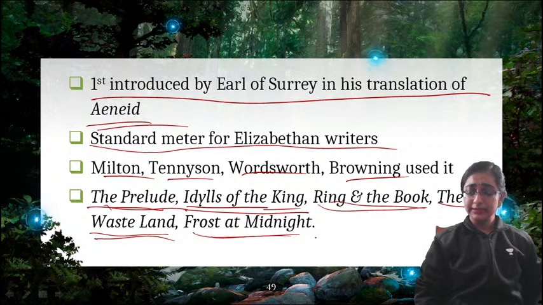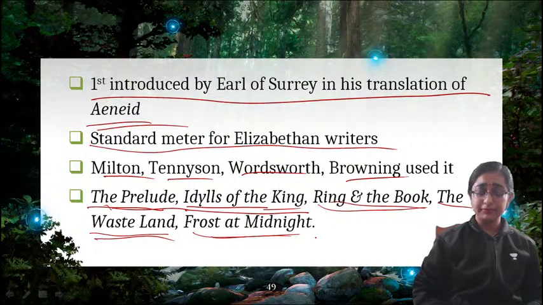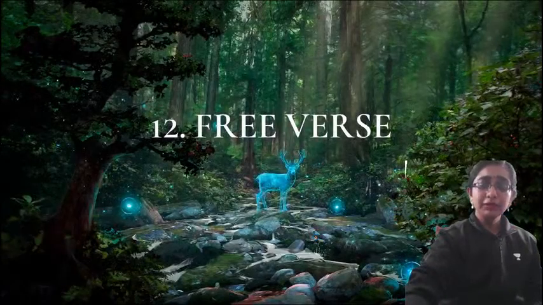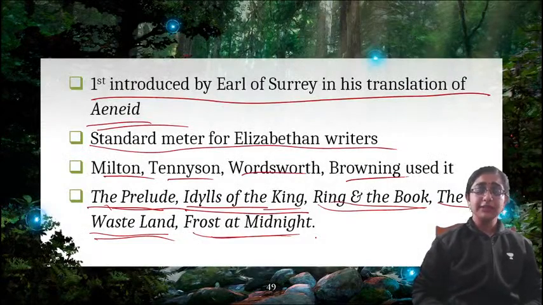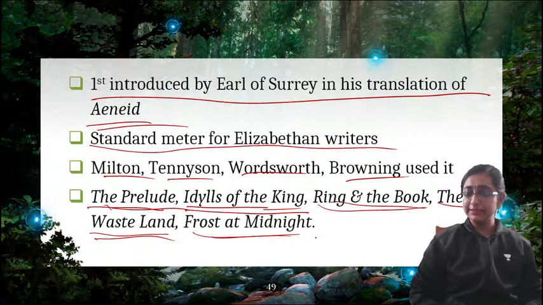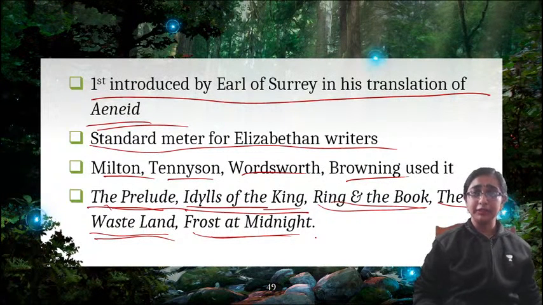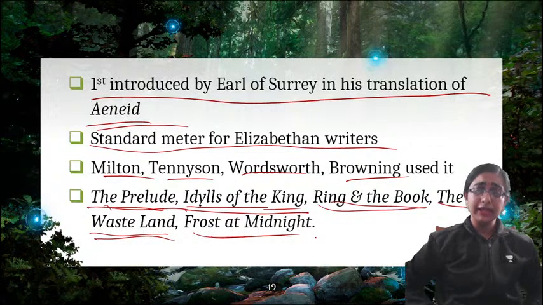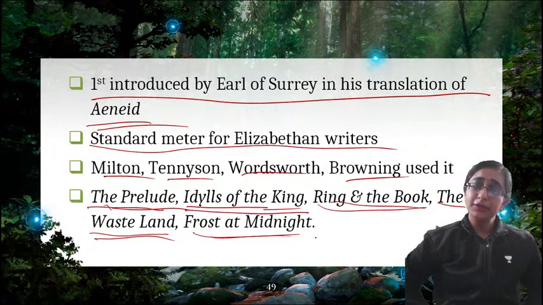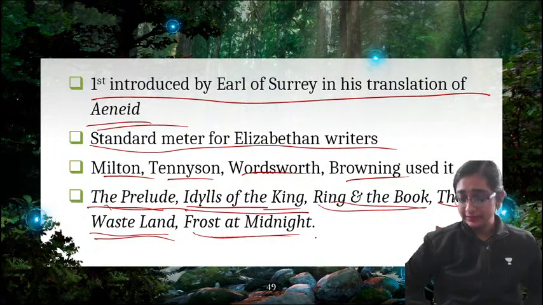In Shakespearean plays, you will also find the same rhyme scheme. So that is about blank verse. Okay. So it was first introduced by Earl of Surrey. So blank verse means that there is no clear-cut rhyme scheme, but there is some poetic sense, right? So you can guess the blank verse reading any kind of text. If you read Paradise Lost, you will also find the use of blank verse, right?